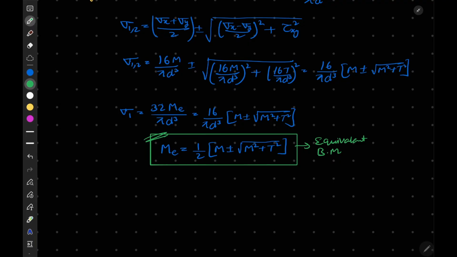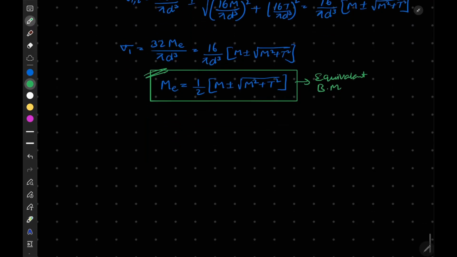Now if I talk about the twisting moment, tau max is equal to (sigma 1 minus sigma 2) divided by 2. From here I will obtain 16 by pi d cube times square root of M square plus T square.